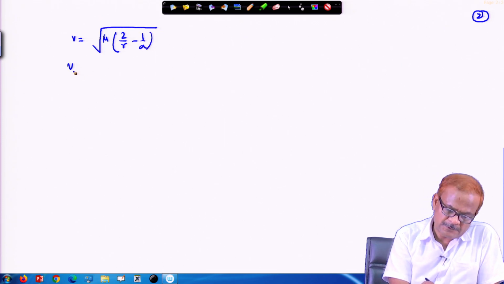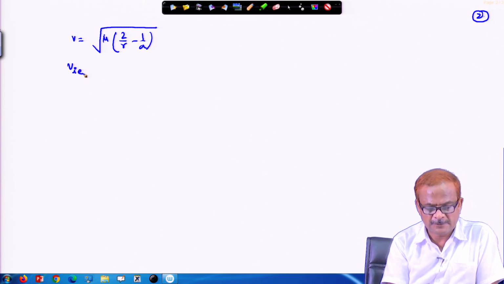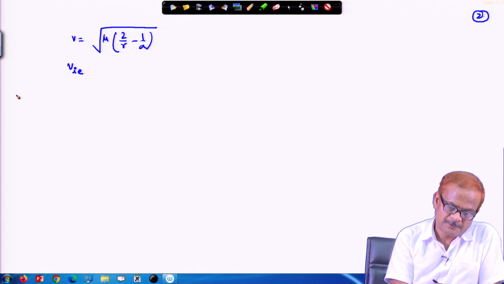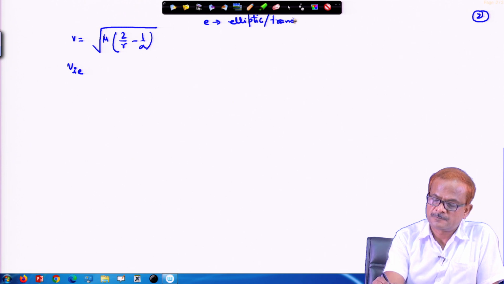So V in the transfer orbit, or in the elliptic orbit at A, for simplicity we write as V I E in the initial orbit at point A, where E stands for elliptic or transfer orbit.